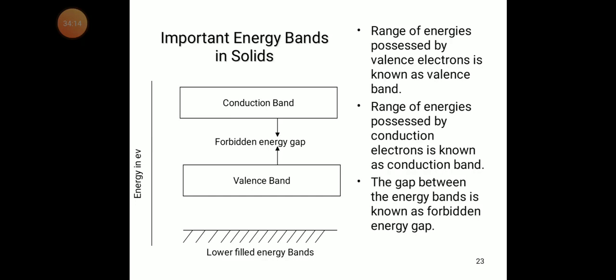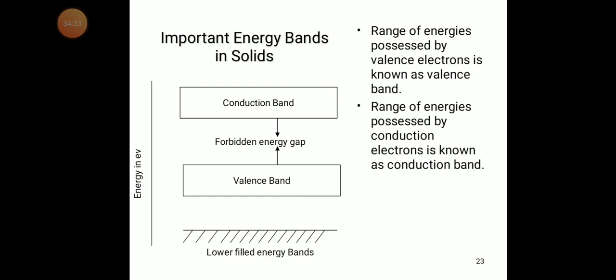The gap between the energy bands is known as the forbidden energy gap. For solids, we need to remember this diagram in order to write the energy band diagram of a conductor, semiconductor, and insulator.